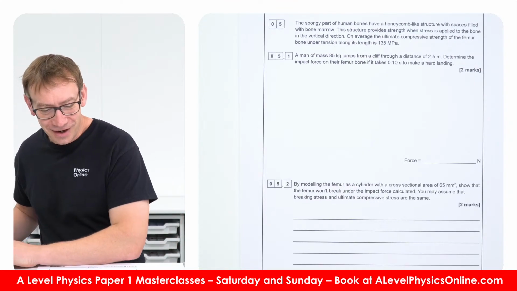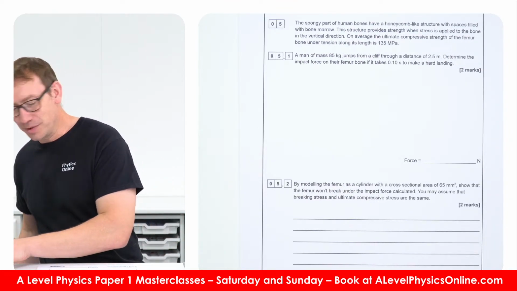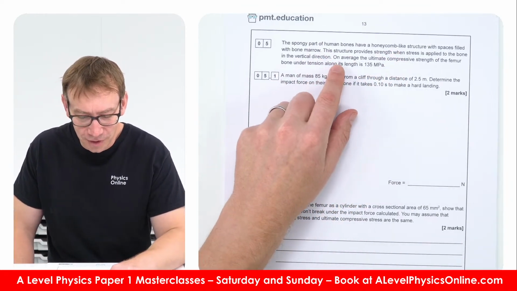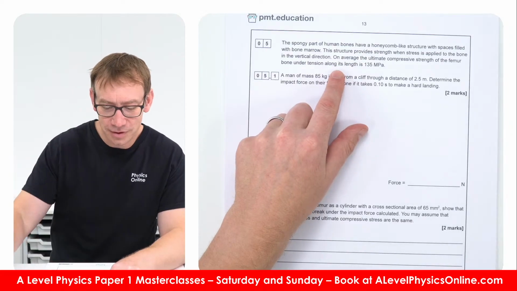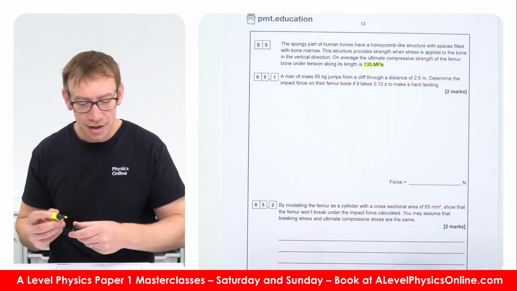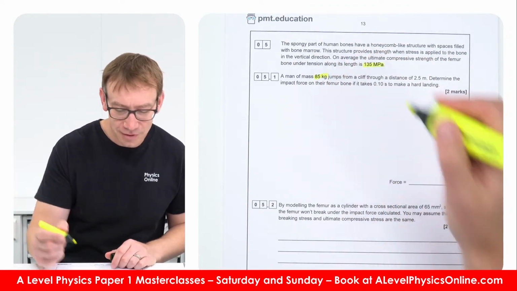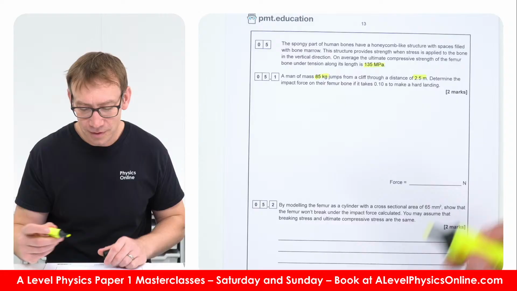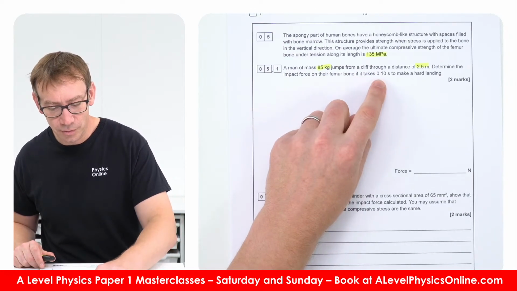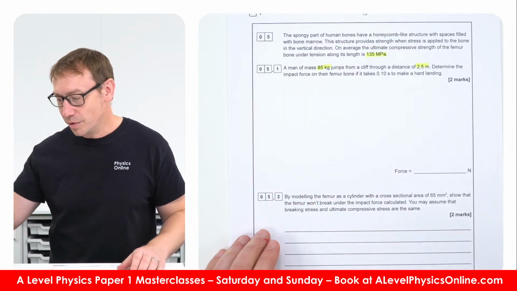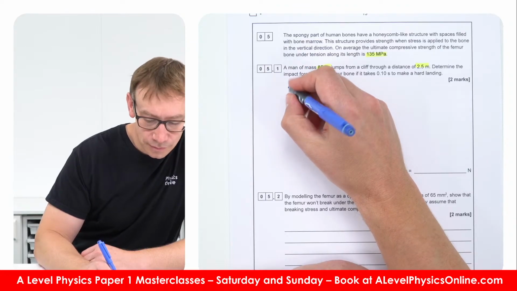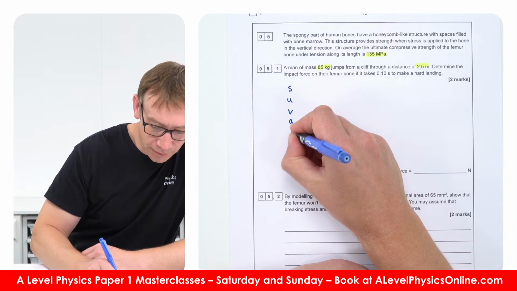Right, this one here, I had a look at it. I've not actually done it yet, but let's have a look. So the spongy part of human bones have a honeycomb-like structure. The structure provides strength, and the compressive strength is 135 megapascals. A man of mass 85 kilograms jumps from a distance of 2.5 meters. We're going to assume that's a vertical distance. Determine the impact force if it takes 0.1 second to make a hard landing. So my approach to this is, first of all, to write down that.